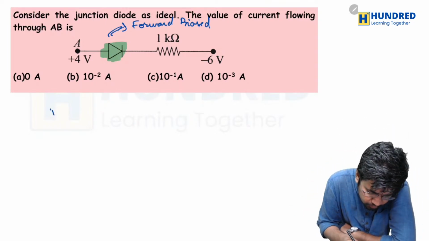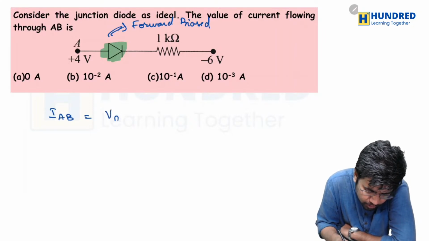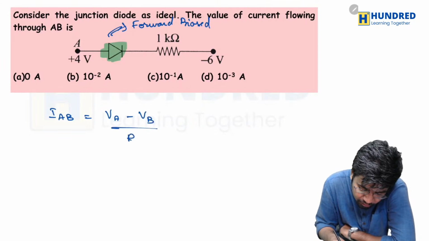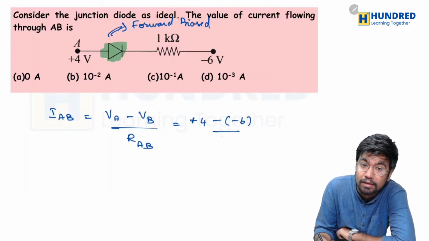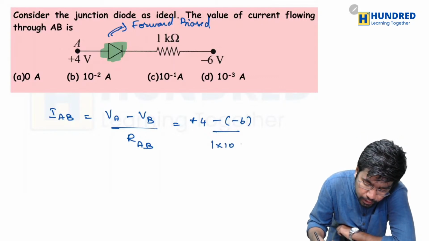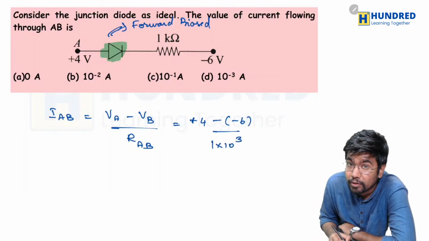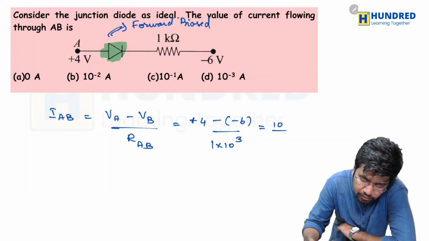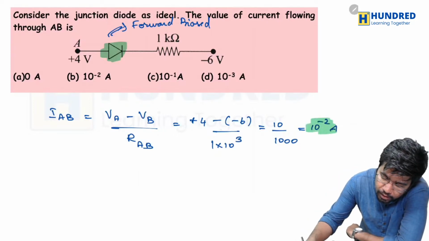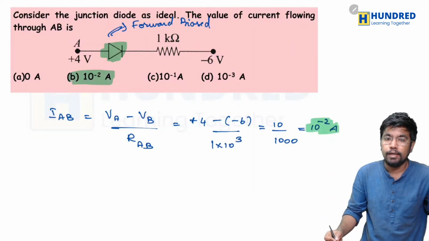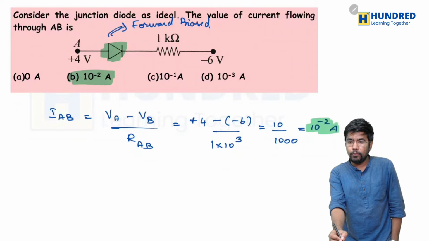Okay, and what is the value of current across it? Well, it should be equal to VA minus VB divided by the resistance across it. Okay, so what is the value of VA? Well, it is plus 4 minus of minus 6 divided by what is the value of RAB, that is the resistance across it. It's 1 kilo, right? So if it is kilo, now you have to put 10 power 3 ohms. So it will be 10 divided by 1000, or just 10 power minus 2 ampere. So which of the options matches here? You can see that option B matches exactly. So plus 4 minus 6 is equal to 10.